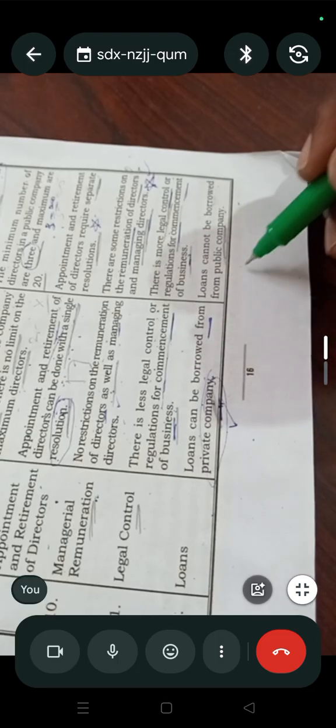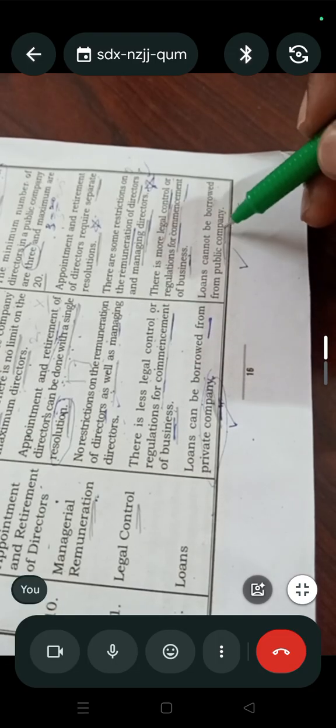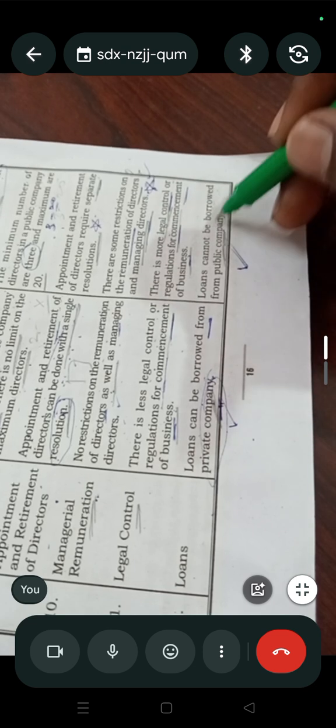Loans. In a private company, loans can be borrowed from private companies. In a public company, loans can be borrowed from public companies. Private companies get loans from private companies. Am I clear?